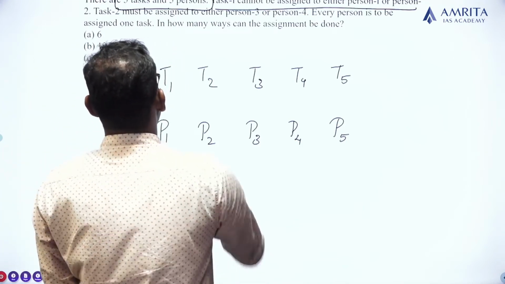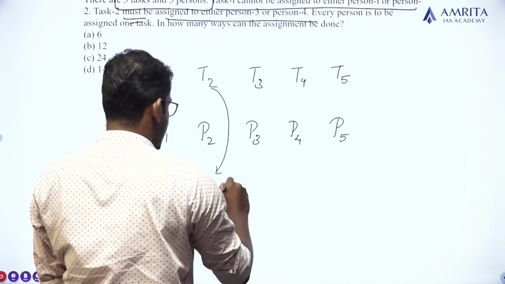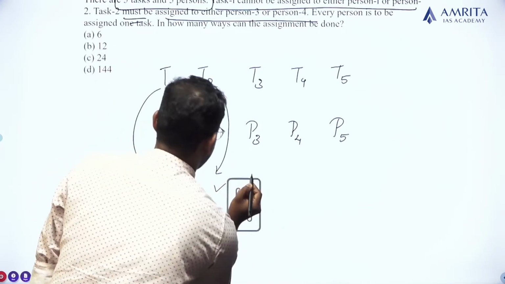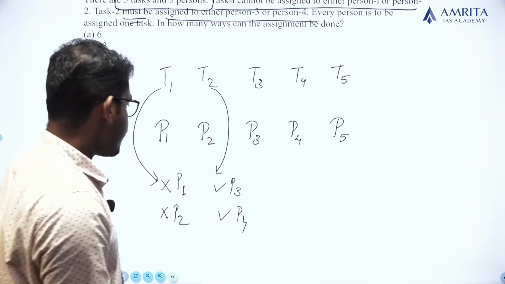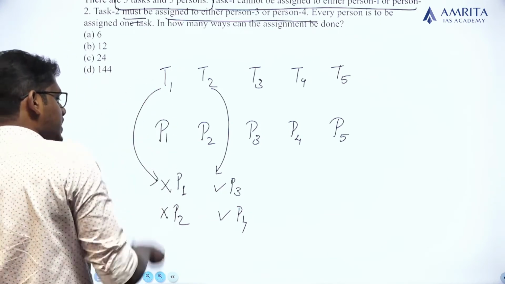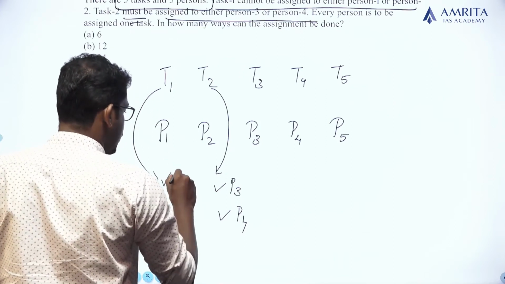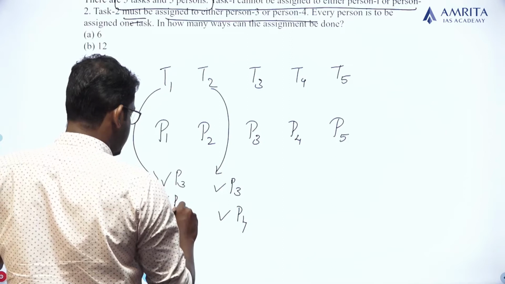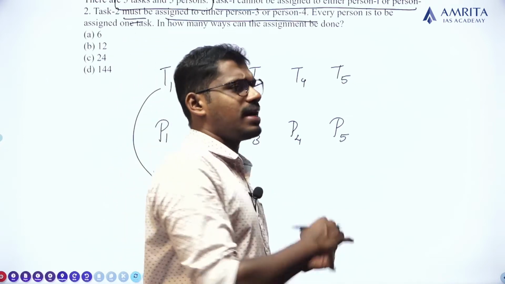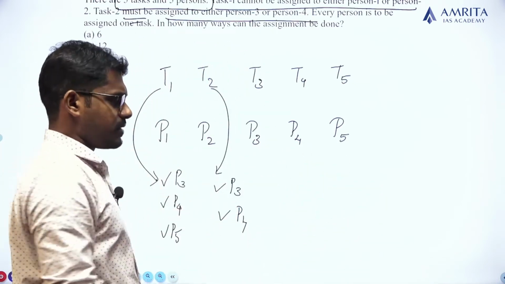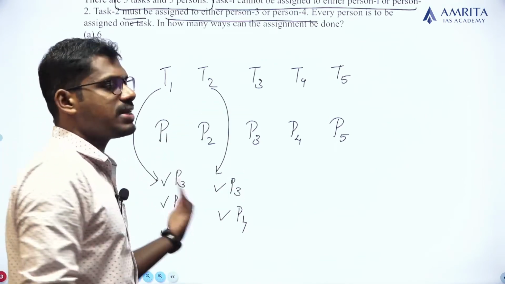Similarly, task 2 must be assigned to either person 3 or person 4. So task 3 must be assigned to either person 3 or person 4. Let me rewrite this: task 1 cannot be assigned to either person 1 or person 2, which means that task 1 can be assigned to either person 3 or person 4 or person 5. So this is the case. And the remaining 3 persons can be assigned to any task. So this is a case, and we have to find the maximum possible number of ways in which the assignment can be given.